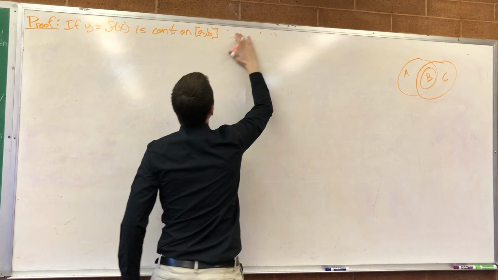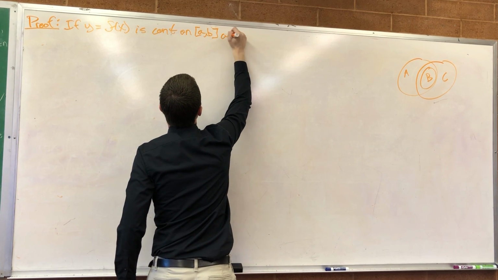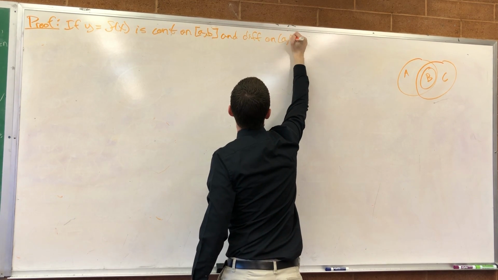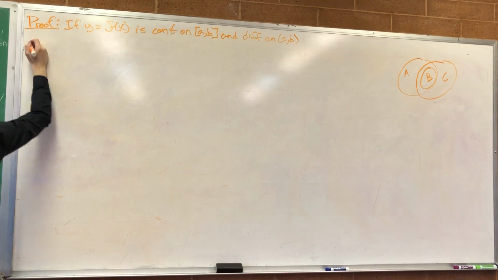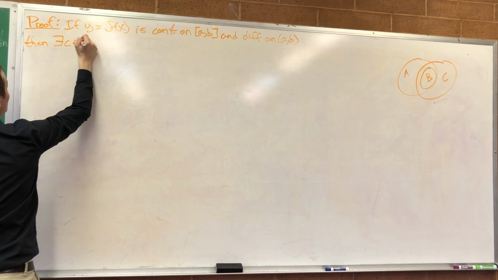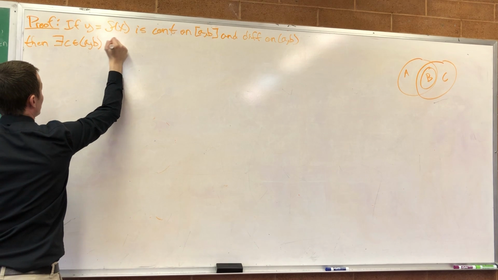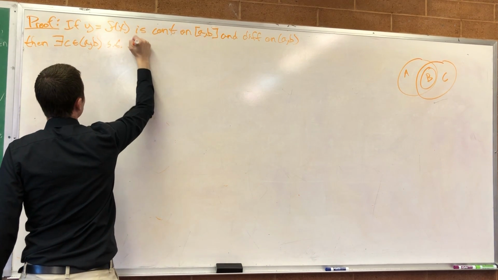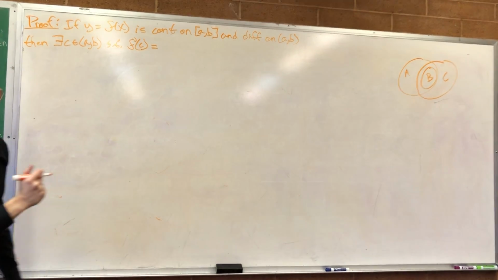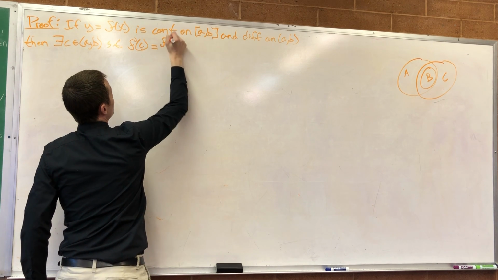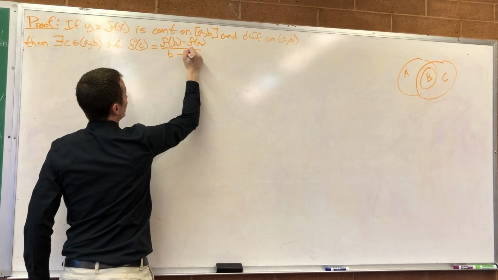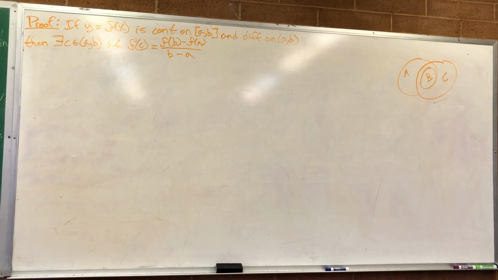If we have that, continuous on the closed interval and differentiable on the open interval AB, then there must exist a C in the open interval AB such that f prime of C is equal to the average slope from A to B. What's the slope from A to B? That's going to be f of B minus f of A over B minus A, right? Rise over run. Change in Y over change in X.